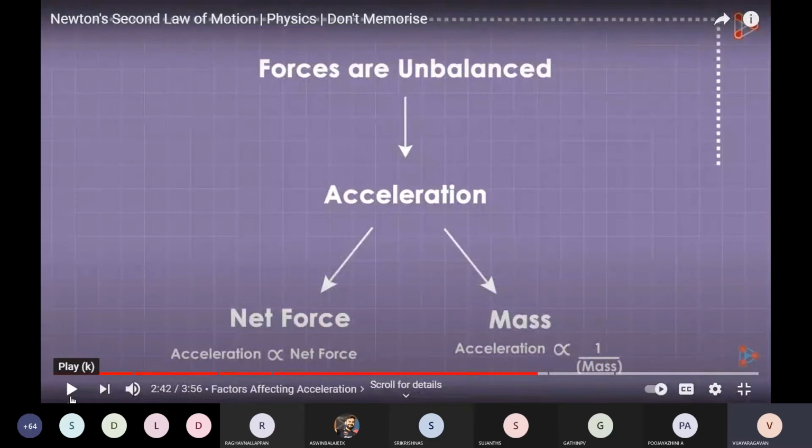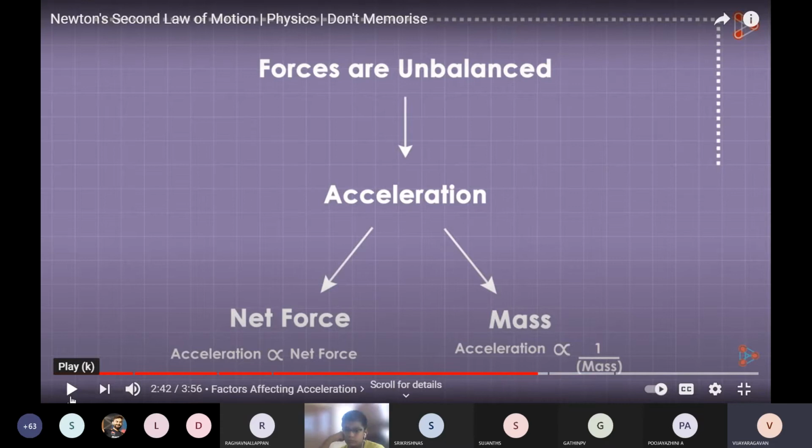See here, acceleration and net force. If you apply more force, we can get more acceleration. So acceleration is directly proportional to net force. If you increase the force, acceleration will increase. In case of mass, if there is more mass, the acceleration will be very less. If there is very less mass, the acceleration will be more. So here the acceleration is inversely proportional to mass.